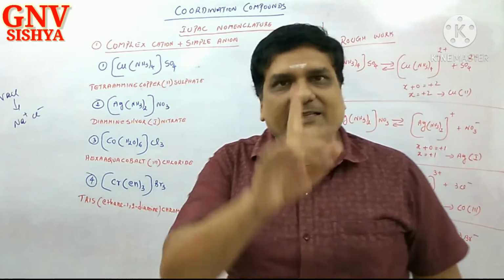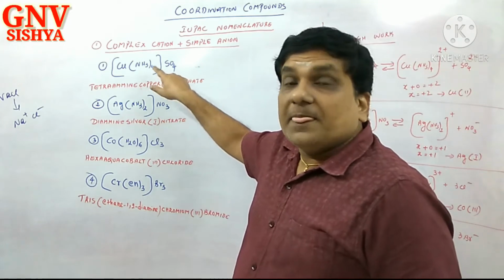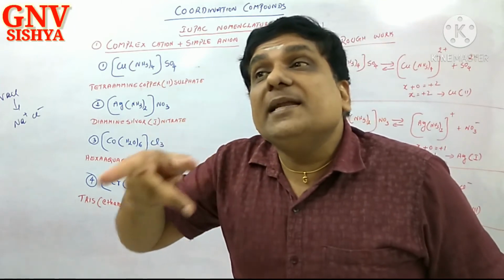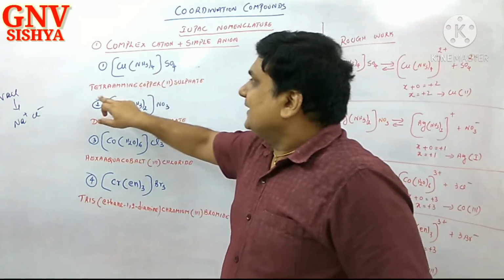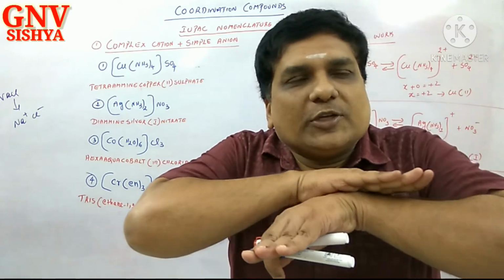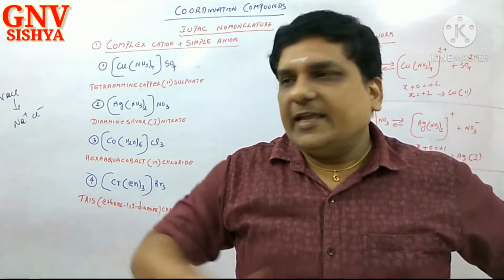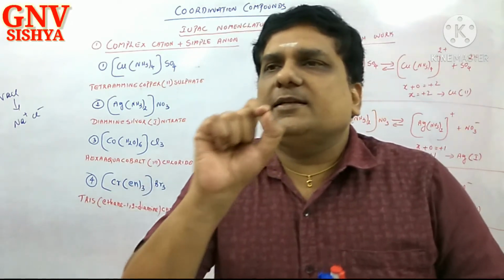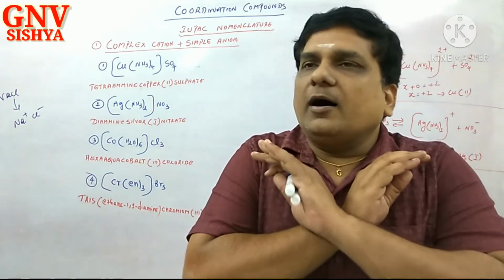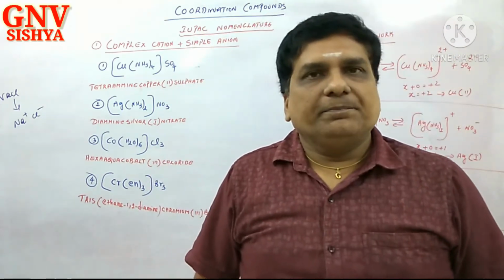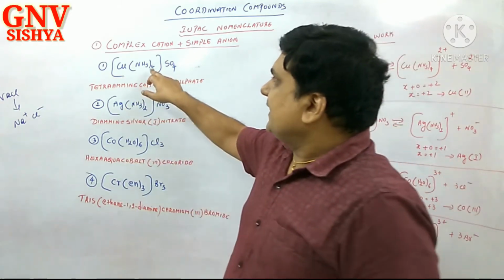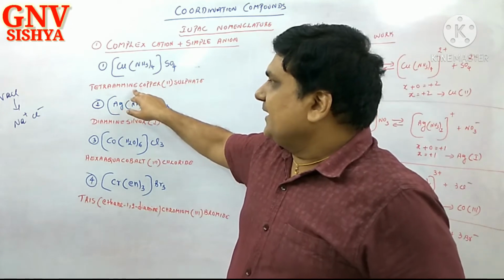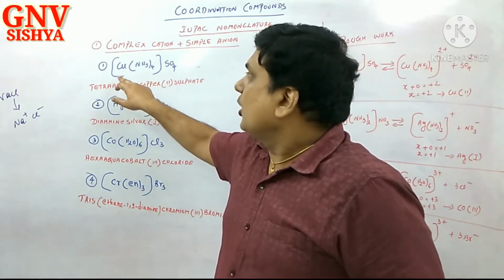So how are we going to name this complex? We have finished all the formalities. Now, first you begin with the complex part. How many ligands are present? 4. NH3 is called ammine. 4 is tetra. You are not supposed to leave any gap; it should be a single word. Some of you will insert some hyphen, comma, colon, semicolon. All that tomfoolery you should avoid. Only one word: tetraammine, A-M-M-I-N-E.